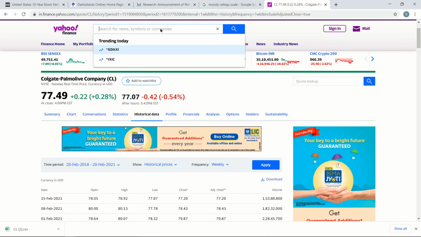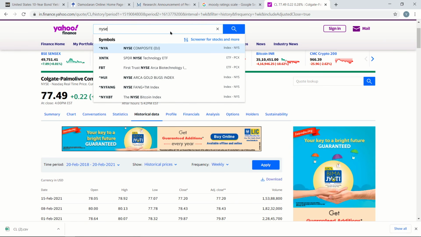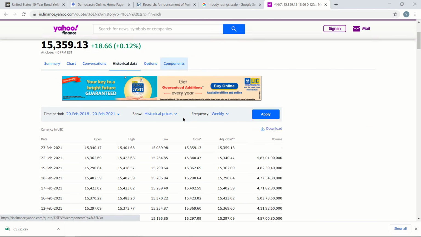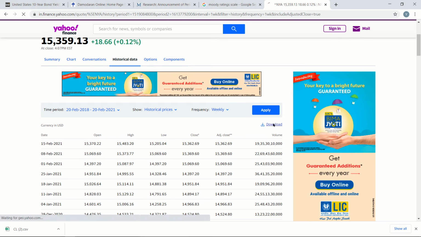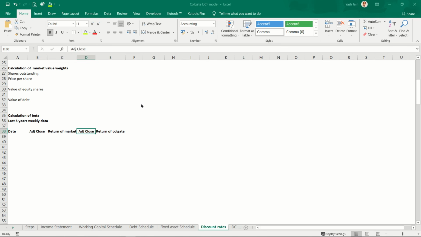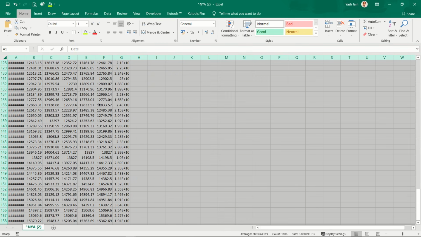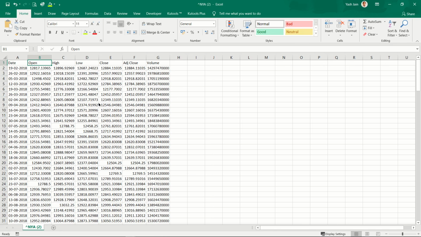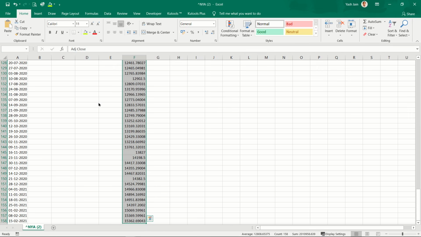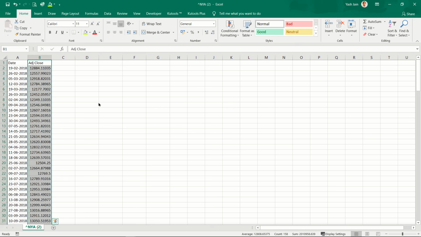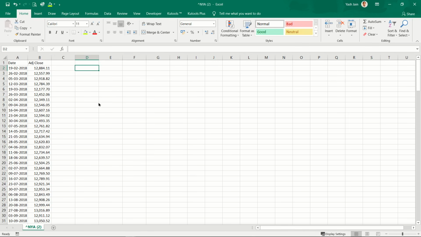I'll search for returns of market. So let's choose NYSE composite. Everything is already done. You have to simply click on apply and then click on download. You have two files ready. What you need is to go to this returns of market file. Delete everything other than the adjusted close price, and volume also can be deleted. Just bring it here near date. So this is market movements on these particular dates.